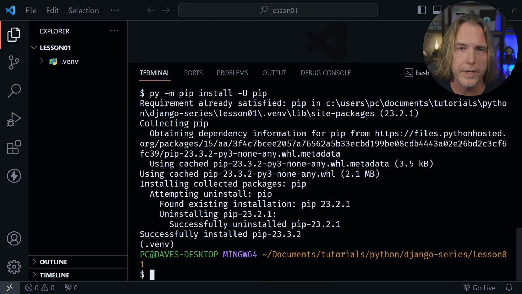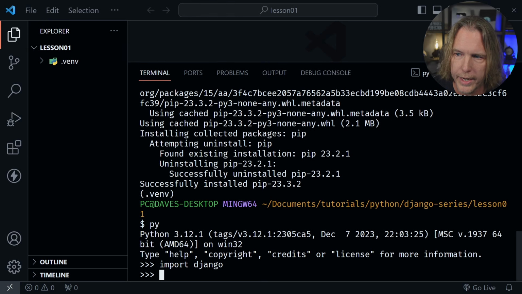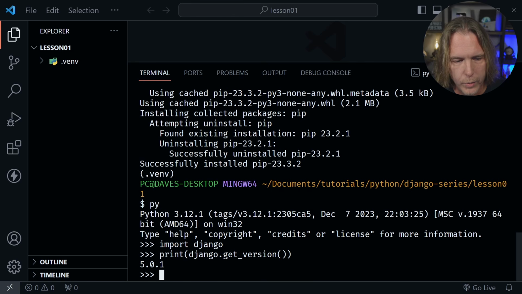Now with everything up to date, let's verify our Django installation. So I'm going to type py, and that opens up the REPL here for Python. So now that we're using Python, I can just type import django, and after that I can type print(django.get_version()), press enter, and yes, we have Django version 5.0.1 as of the making of this video.